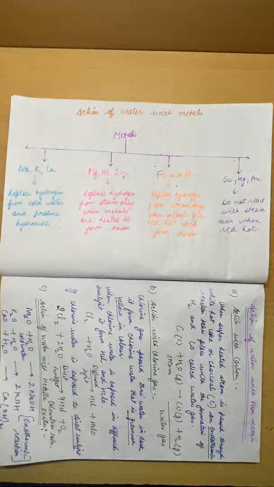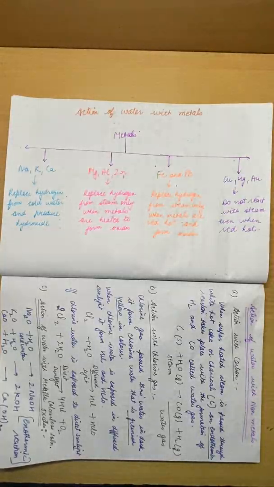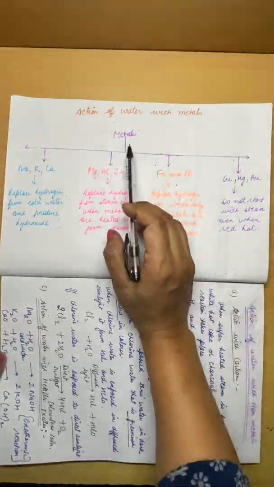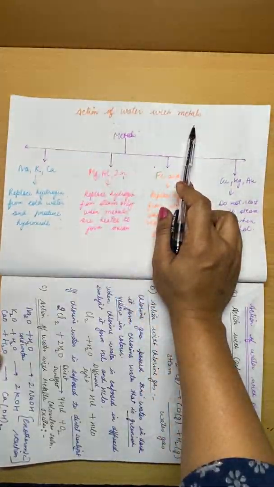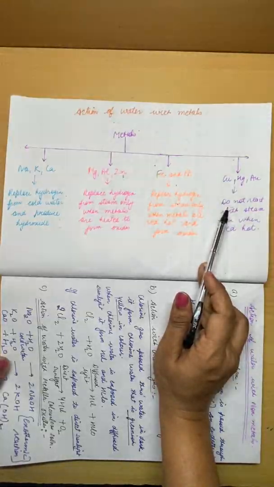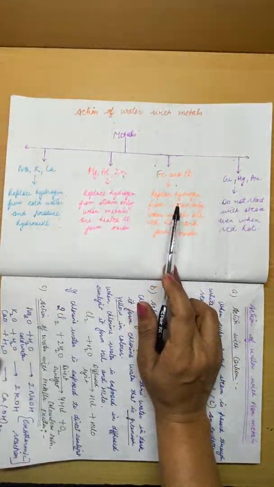This is your chemistry class. We have started our chapter water. Half the chapter we have completed, and the remaining chapter we will do today. So today I am sending you the video of action of water with non-metals, as we have done this topic in our last class. So, a quick recap of what we have done in the last class. We will repeat one more time.